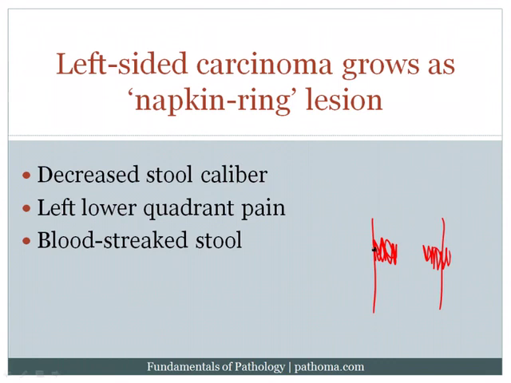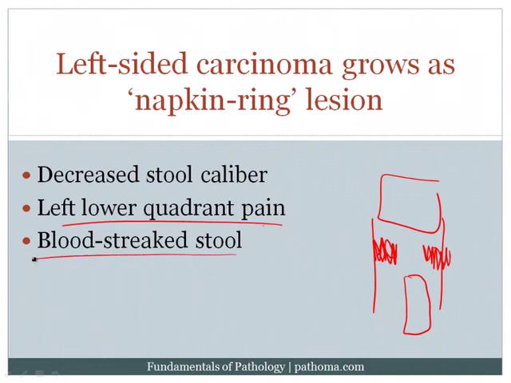Now, the classical clinical features of such a lesion would be that there would be decreased stool caliber. Now, imagine if the stool is coming through here, as it gets squeezed to the napkin ring, it will create pencil-thin stools. And so the stool caliber would decrease. There could be left lower quadrant pain. There could also be blood streaking on the stool. But I think the number one thing is here, the decreased stool caliber.